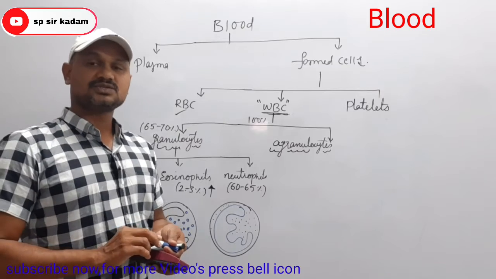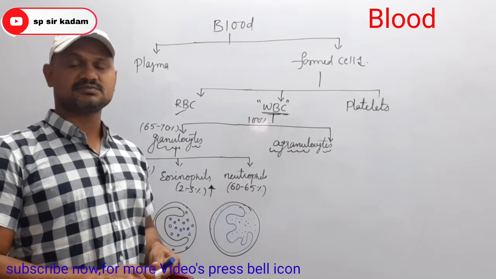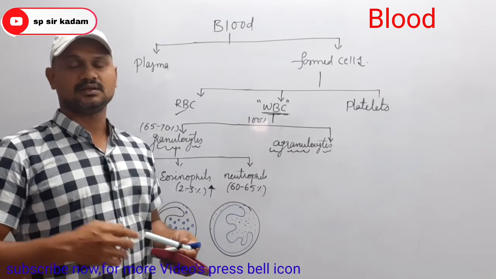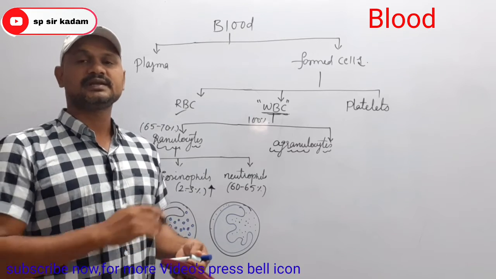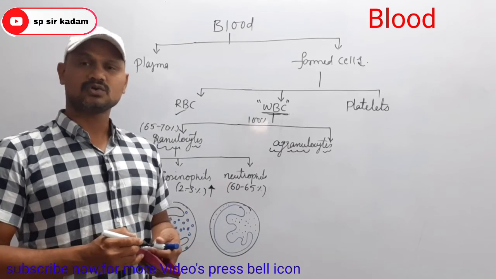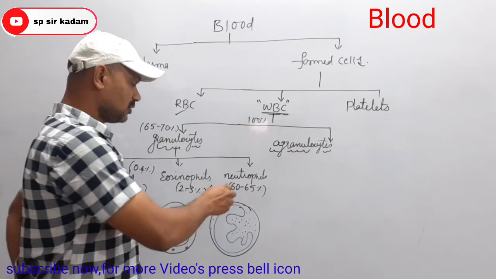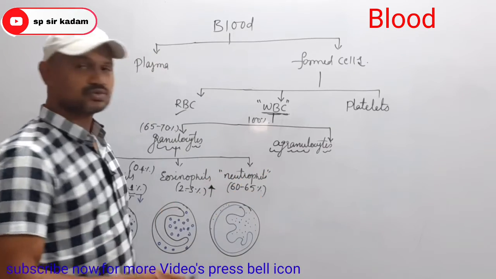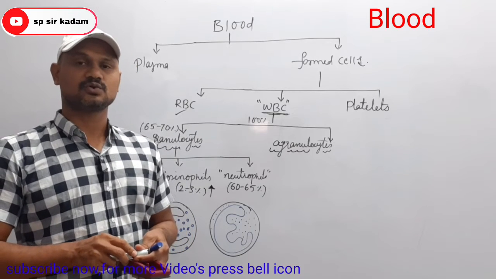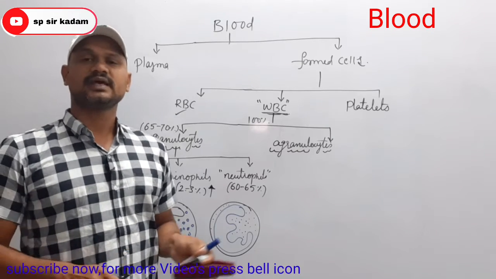These neutrophils are phagocytic cells. Why? Because if any infected organisms enter our body, they are completely destroyed by these neutrophils. Not only neutrophils, monocytes also, that is the main function of monocytes. Neutrophils can be called microscopic policemen, because they are phagocytic cells.